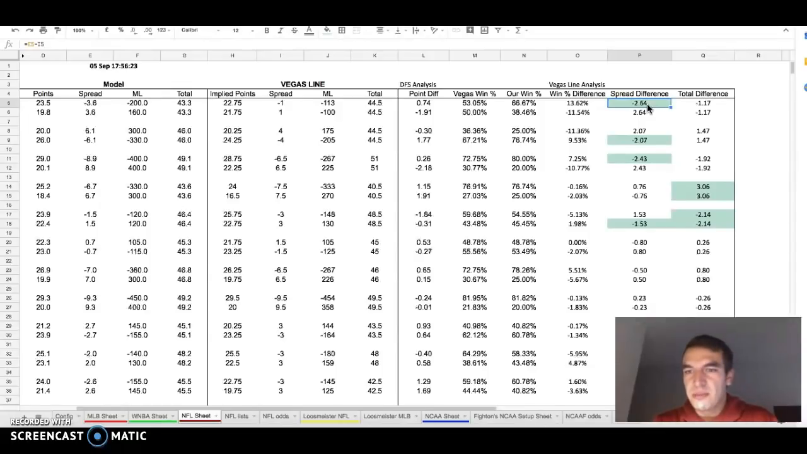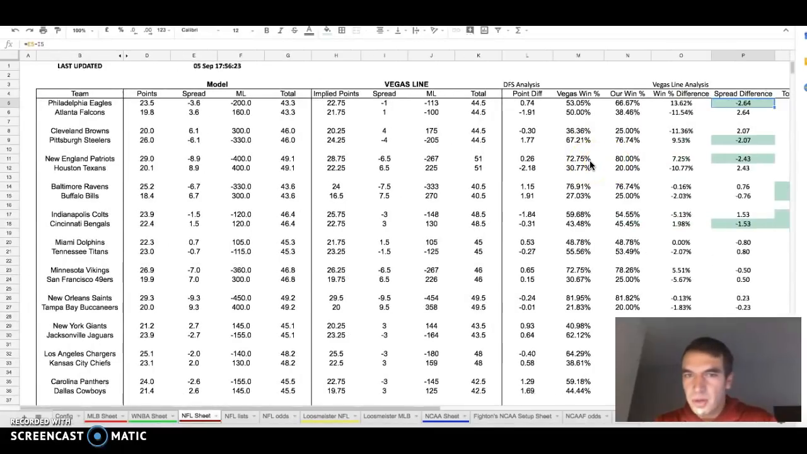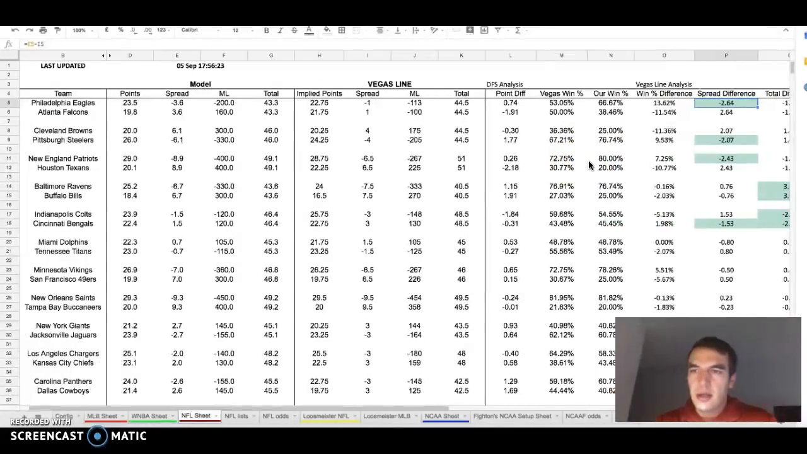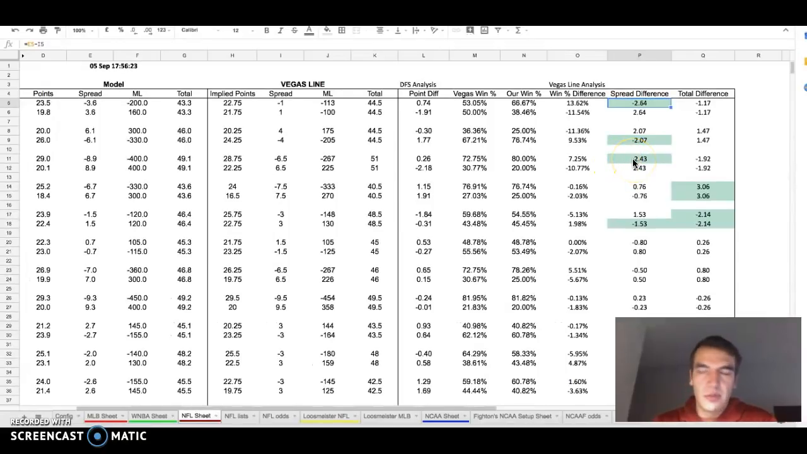This is another way to picture win percentage difference, because most of the people that we see on money line are favorites, and we're not going to take a minus 267 New England Patriots money line. Instead, we would take the spread. And like I said again, this is all subject to more fundamental deep dive research.